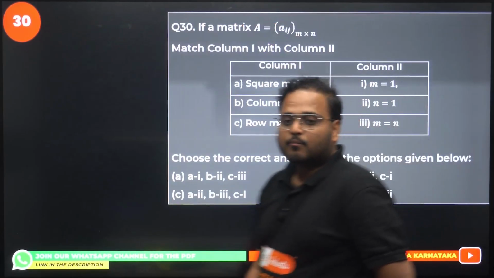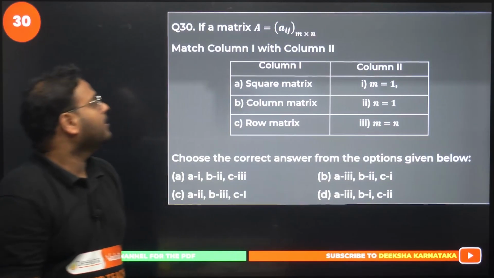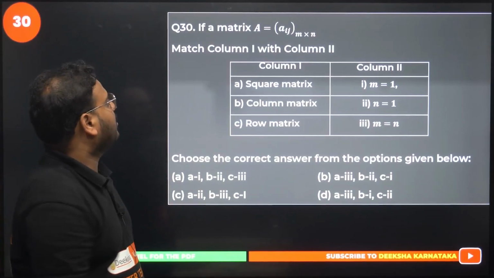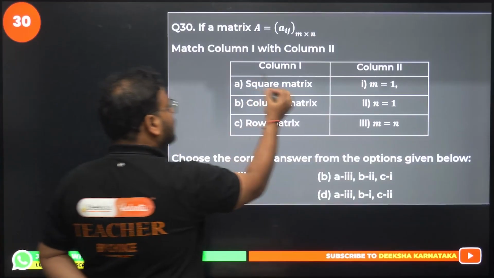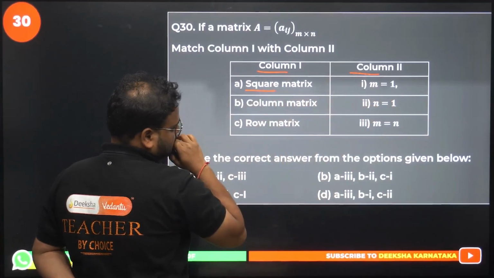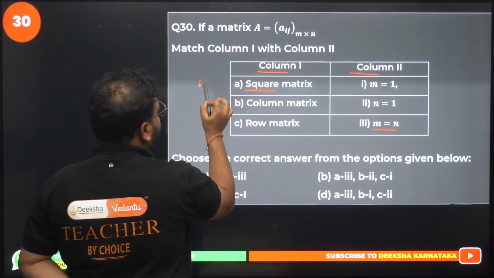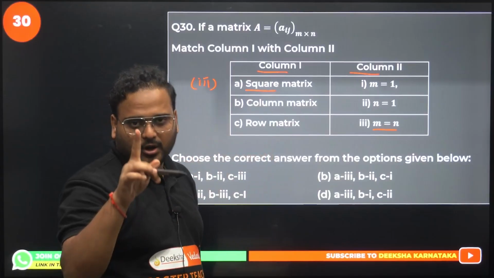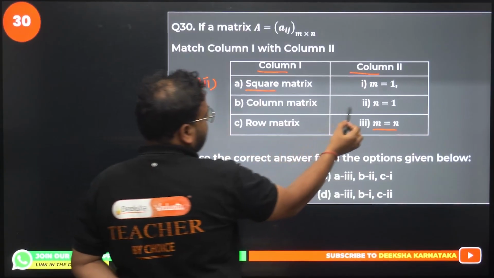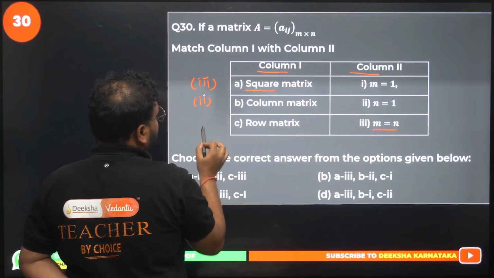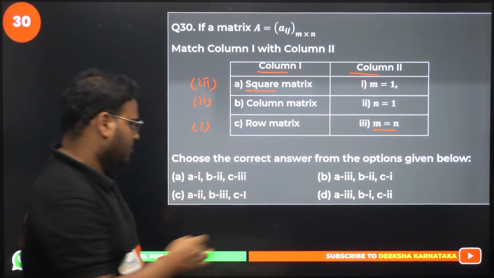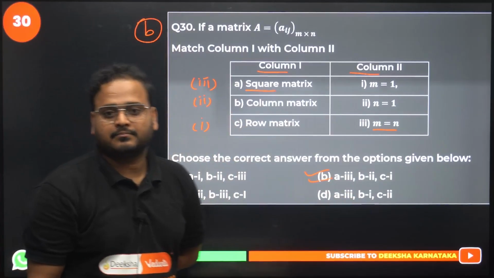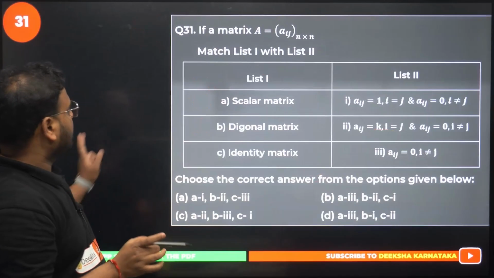30th now. Moving to the questions of the match the following kind. A matrix is given as Aij, M cross N is the order. Column 1 to column 2. Square matrix is when M and N are equal, so this is option number 3. Column matrix is when there is only one column, so we get N as 1, so 3 to 2. This is of course 1. Answer is 3 to 1, option B is correct. Simple question, done.